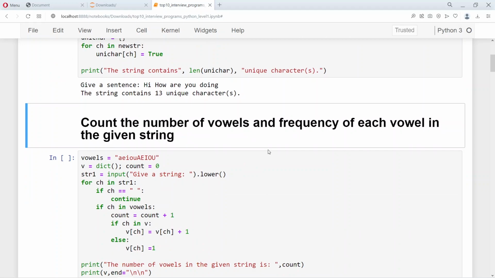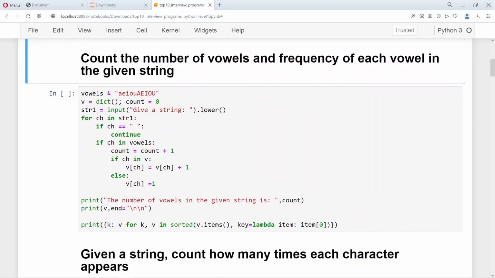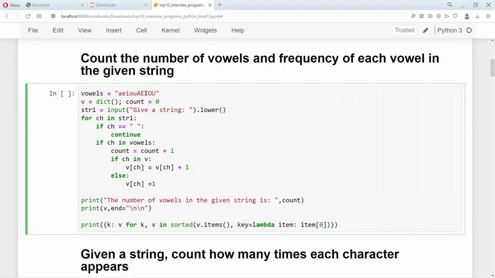The next interesting program that's very often asked in the interview is with respect to counting of vowels and the frequency of vowels in the given string. So here we take vowels both in capital letters and small letters, because we want to be sure irrespective of the case, we are able to find the vowels. Right, here we go.